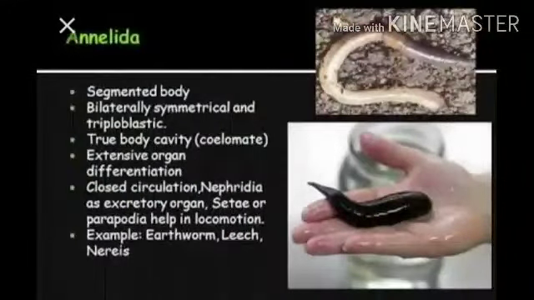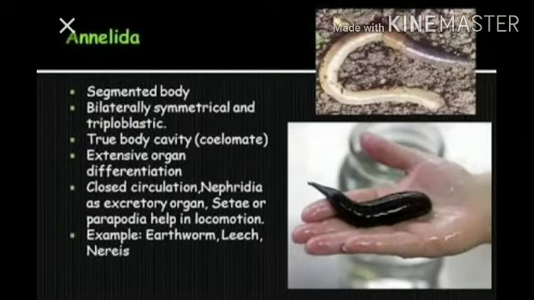I will explain about phylum Annelida. Annelida, these organisms' body is divided into segments by ring-like groups called annuli. These have organ system organization with extensive organ differentiation and bilateral symmetry. These are triploblastic animals and are first true coelomate animals. These have metameric segmentation. These have complete gut and tube within tube plan. These mostly respire through their skin. Excretion occurs by special organs called nephridia.